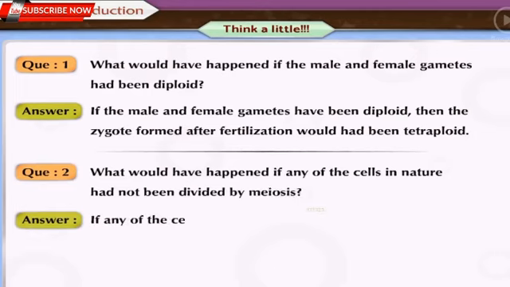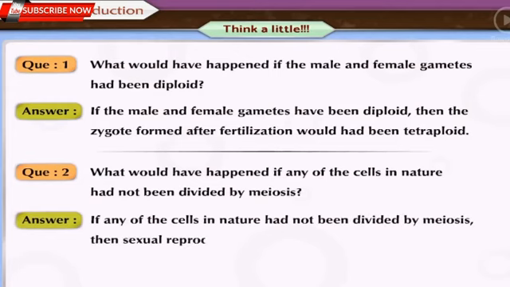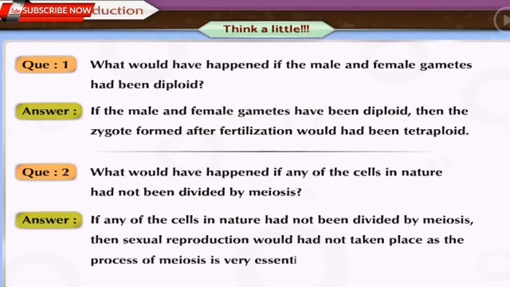If any of the cells in nature had not been divided by meiosis, then sexual reproduction would not have taken place, as the process of meiosis is very essential for gamete formation. After having an overall idea of what is meant by sexual reproduction, now we will learn about sexual reproduction in plants, and then we will move on to study about sexual reproduction in human beings. Sexual reproduction in plants.